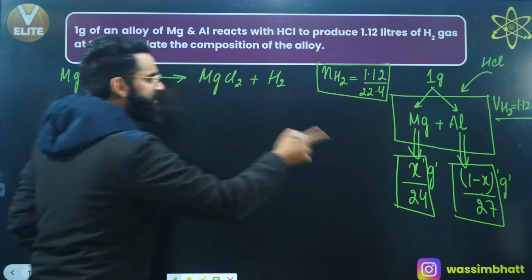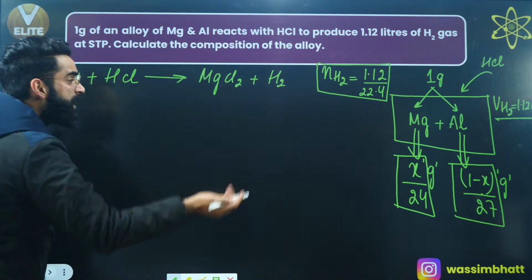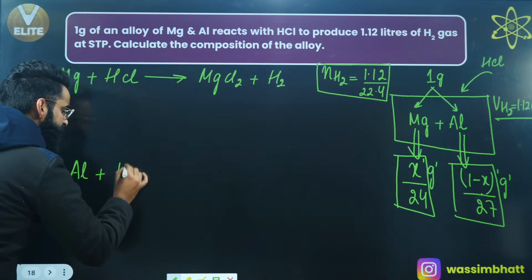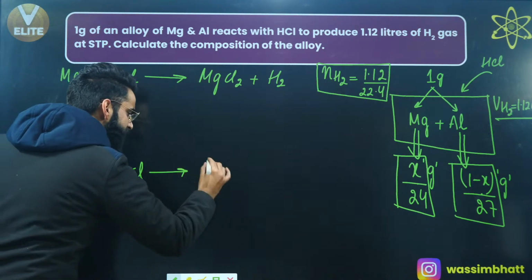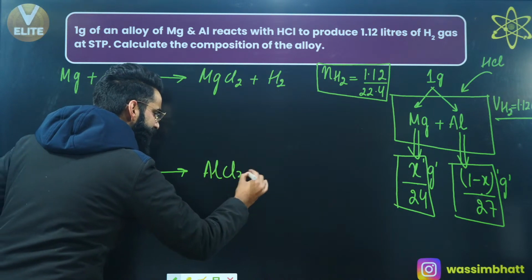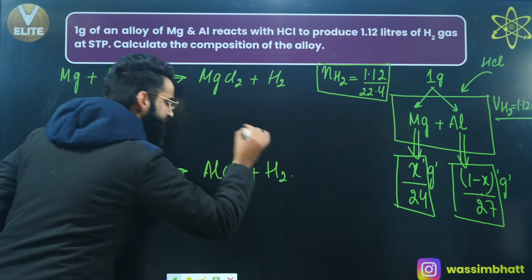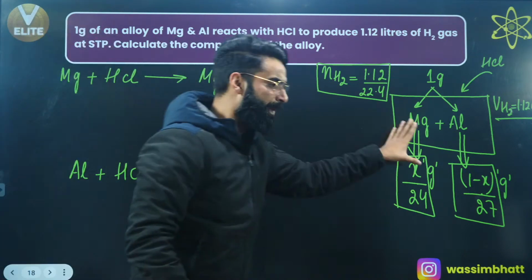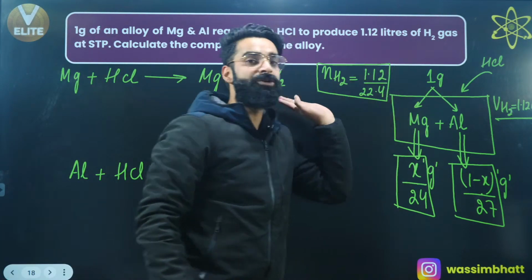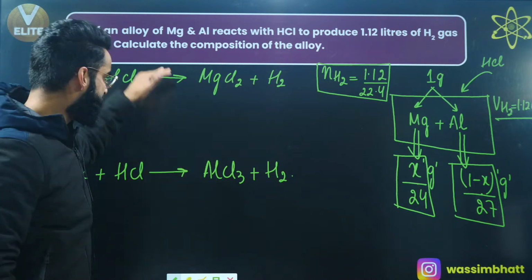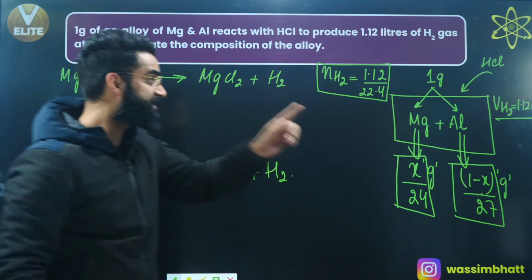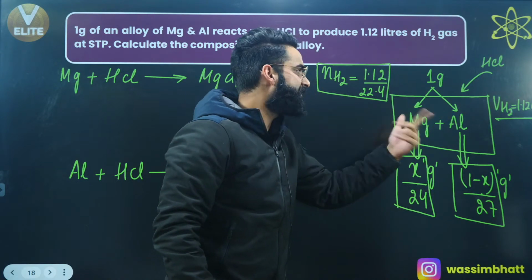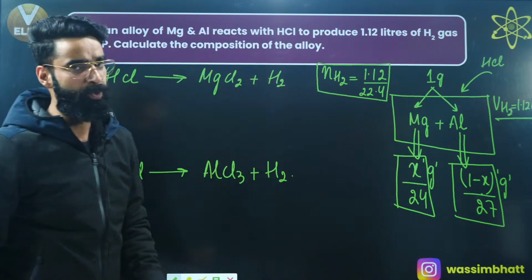Similarly, when the remaining part of HCl reacts with aluminium, the reaction will take place and AlCl3 gets formed and with this H2 gas gets liberated.